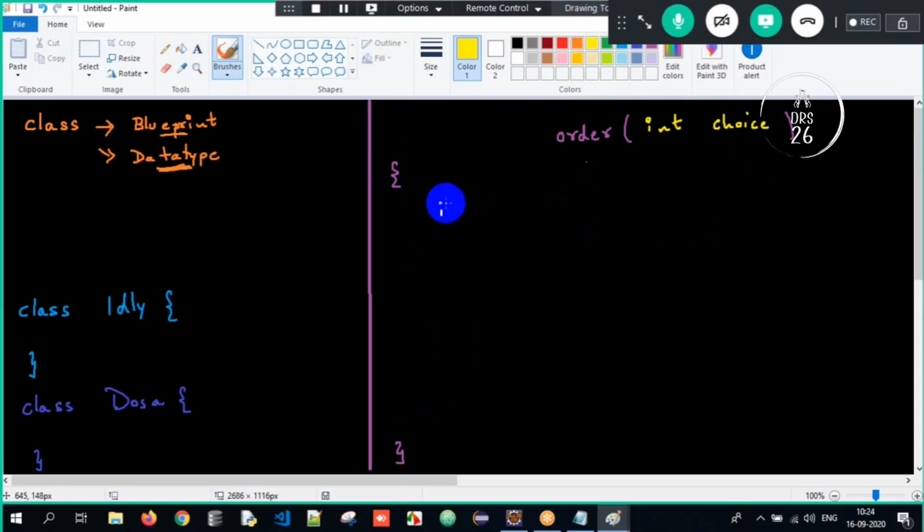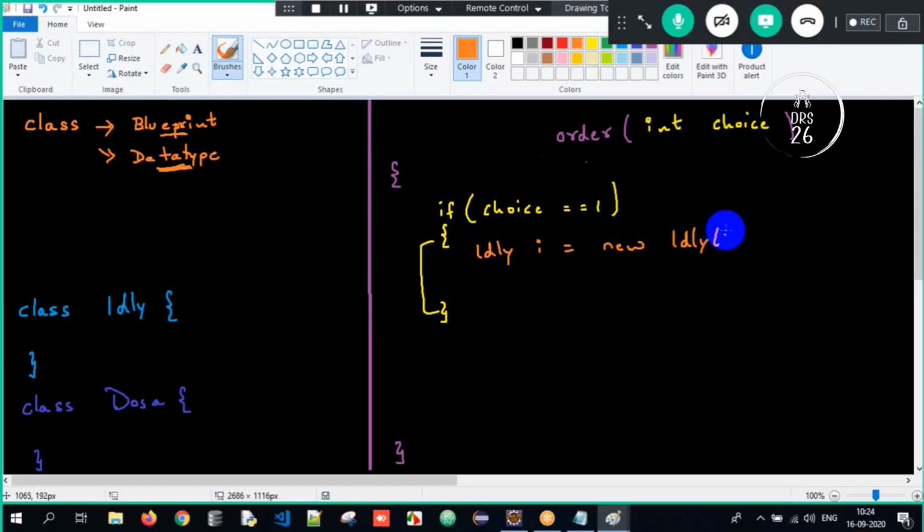Now if choice is equal to 1, I will create an object of idli: idli i equals new idli(). And I will return that object. I will write return i.